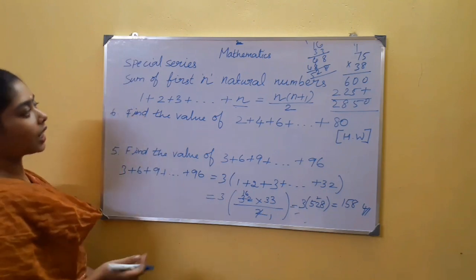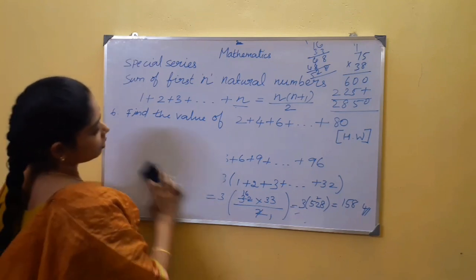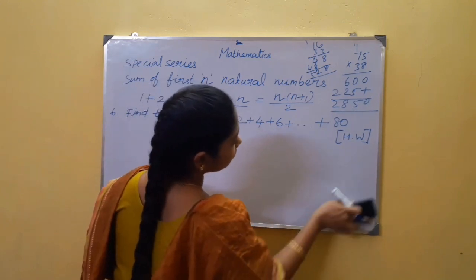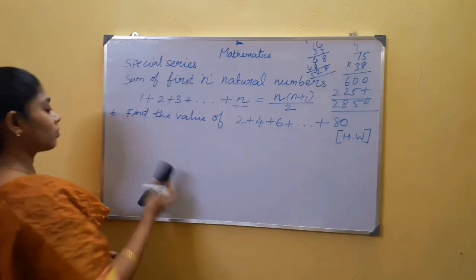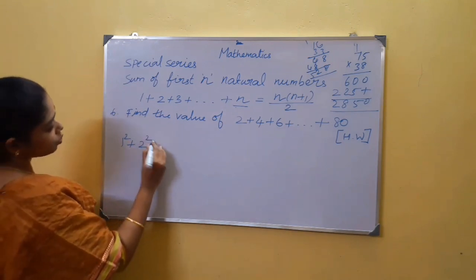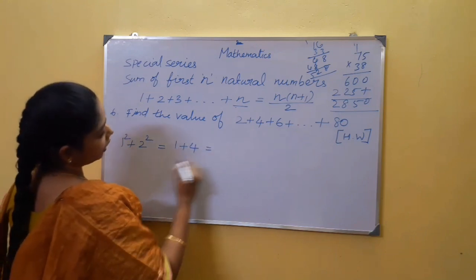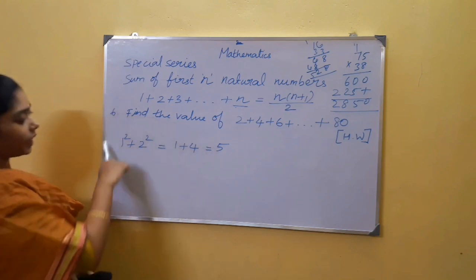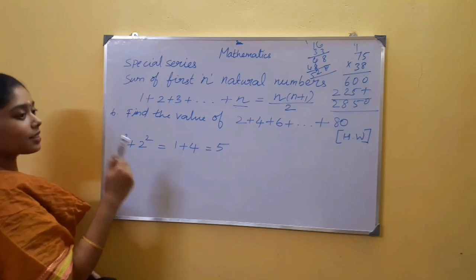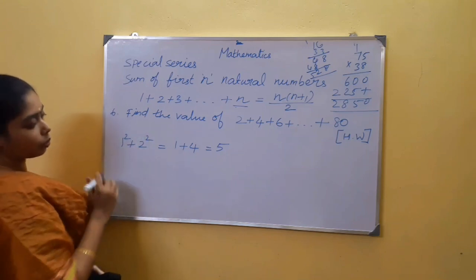We are moving to another part: the next special series. So now, what is 1 square plus 2 square? This is 1 plus 4, and this value gives you 5. I can read this as the sum of squares of the first 2 natural numbers, because they are 1 and 2.